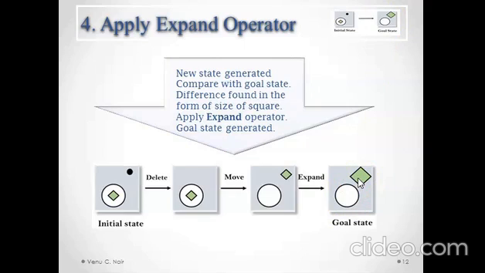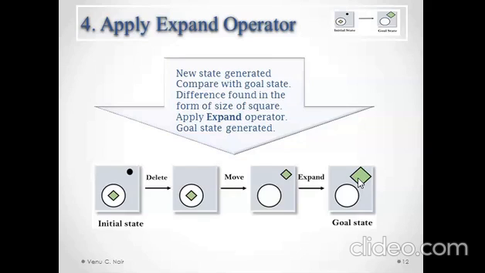So this is the working of the MEA algorithm. We are finding the differences between the current state and the goal state, and these differences are recorded in a difference table. We have to apply operators to minimize or reduce the number of differences. As the differences are reduced step by step, we get new states.